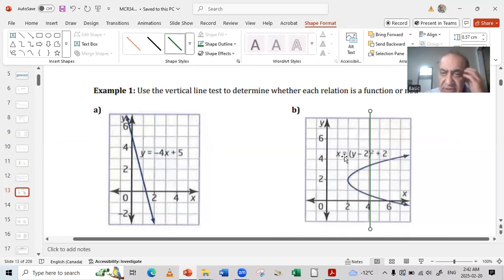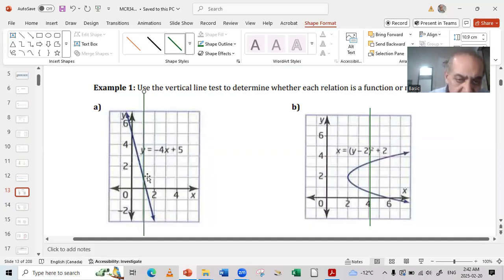But if I do this line here as well, at any point, but it must be vertical, here it is. It cuts only in 1 point, so this is a function. Graph A is a function. Graph B is not a function because it's cutting in 2 points. So this is not a function.